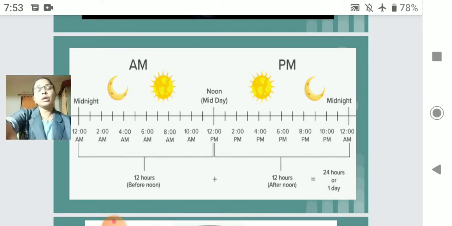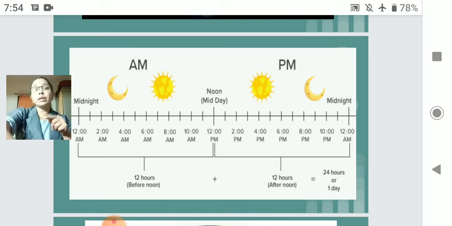15 o'clock. Okay, 4 p.m. will be 16 o'clock. Now what idea do we have to use? If I ask you, it is 4 p.m., but you convert the time into 24-hour clock pattern and tell me, then what will you do? You have to add 12 to that 4. Okay, 4 plus 12, you will get 16. So 4 p.m. means 16 o'clock.